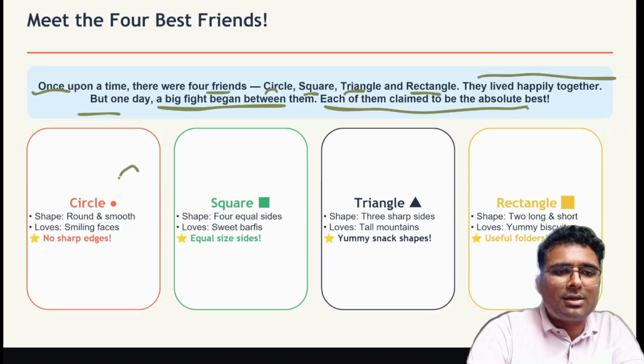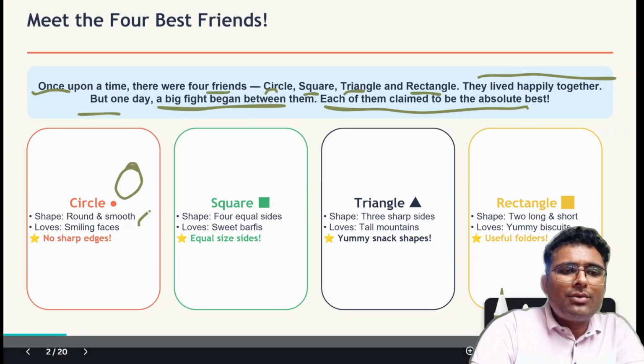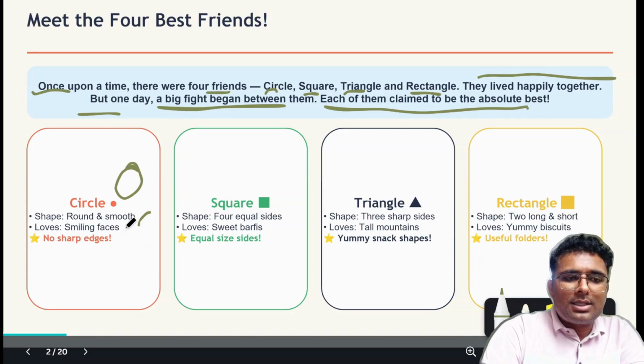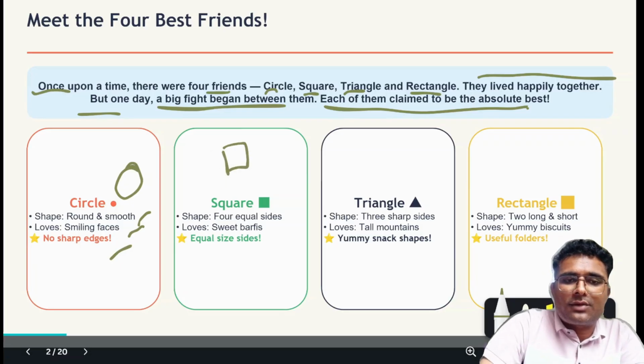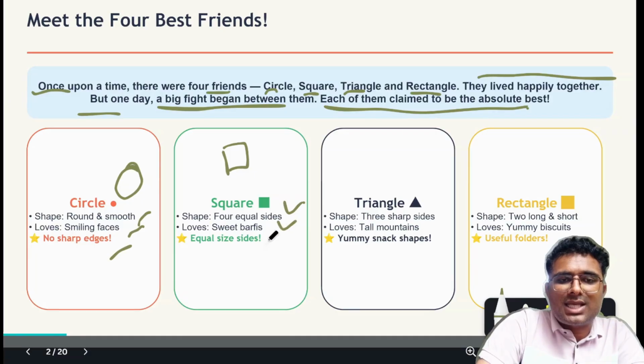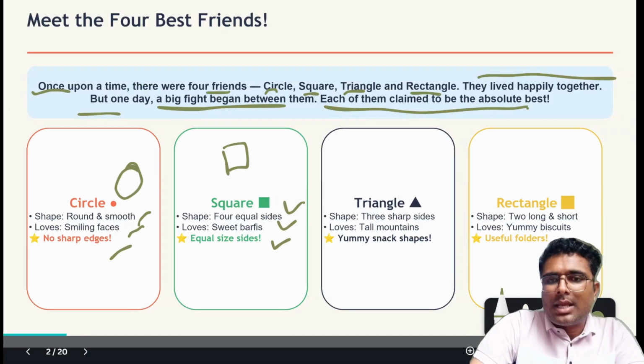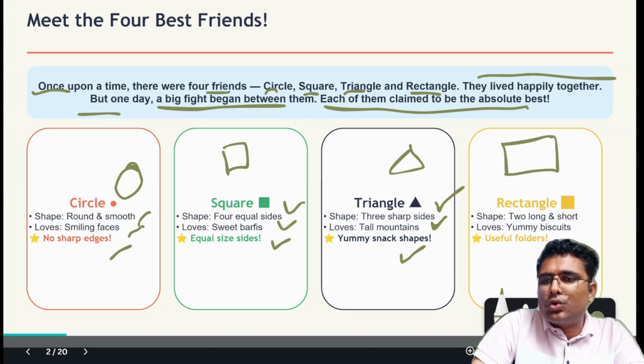First one is circle. All of you know that circle is round and smooth, with lovely smiling faces and no sharp edges. Then next is bachcho square. All of you know that there are four equal sides, like sweet burfis, equal sides. Then next is bachcho triangle, three sharp sides like tall mountain, yummy snack shapes. Then next is bachcho rectangle, and what is in rectangle? Two long and two short sides like yummy biscuit, useful folders.